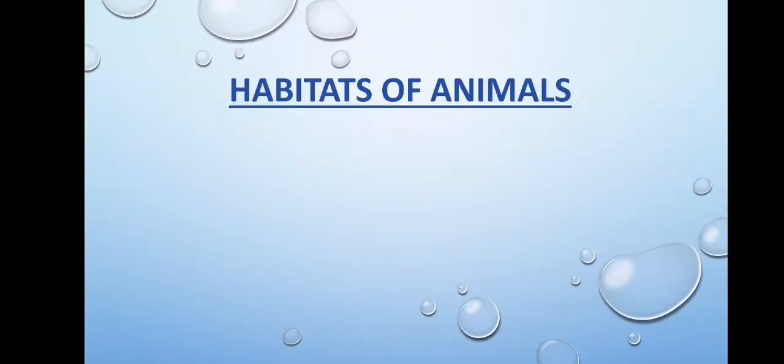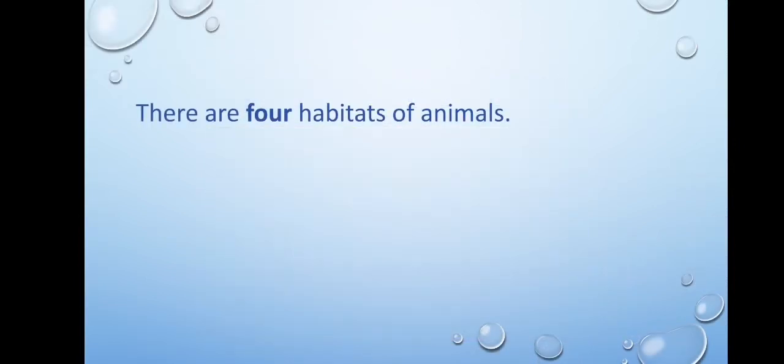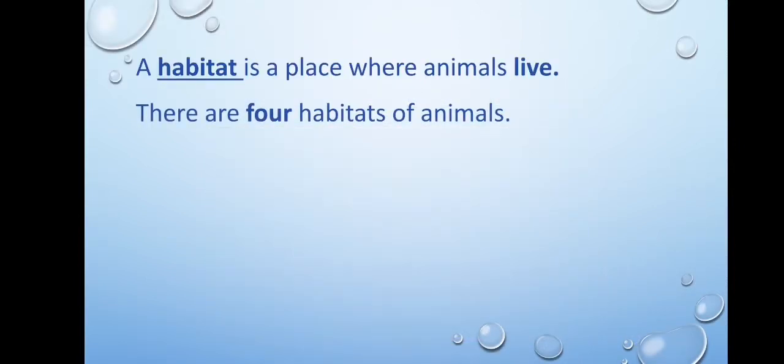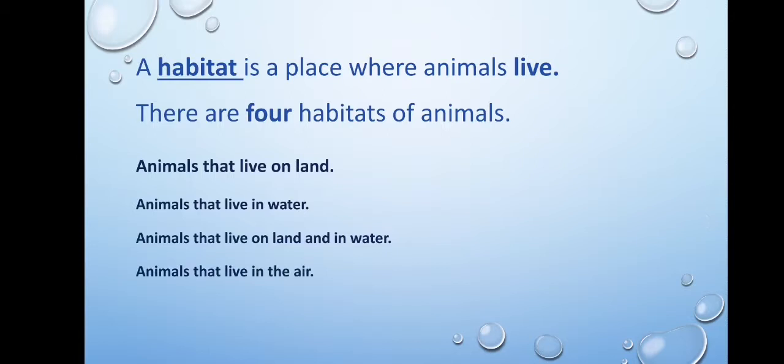Our lesson is about the habitats of animals. Look at the picture. Here are animals in their habitats. What is a habitat? A habitat is a place where animals live. There are 4 habitats of animals. Animals that live on land, animals that live in water, animals that live on land and in water, animals that live in the air.